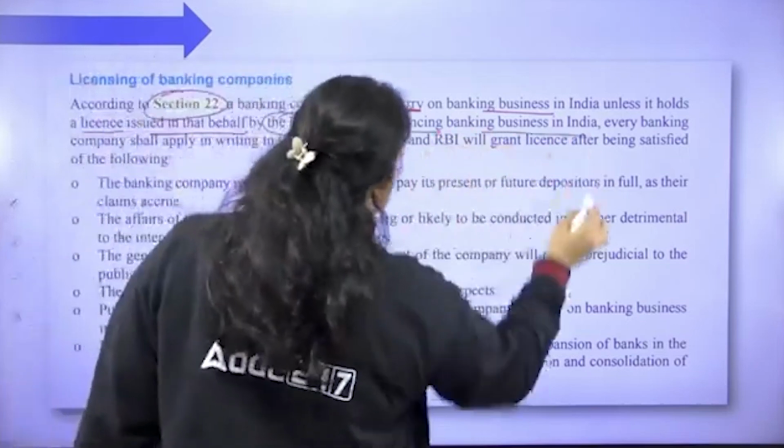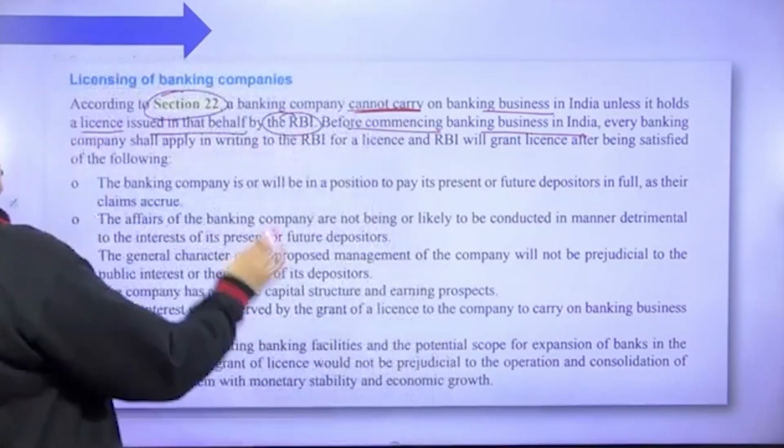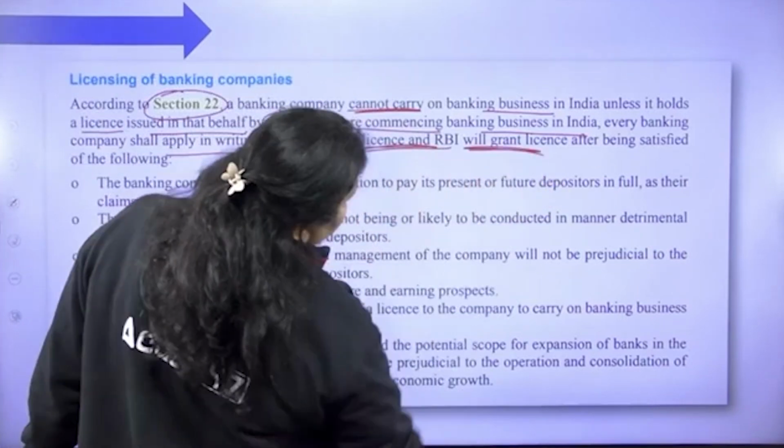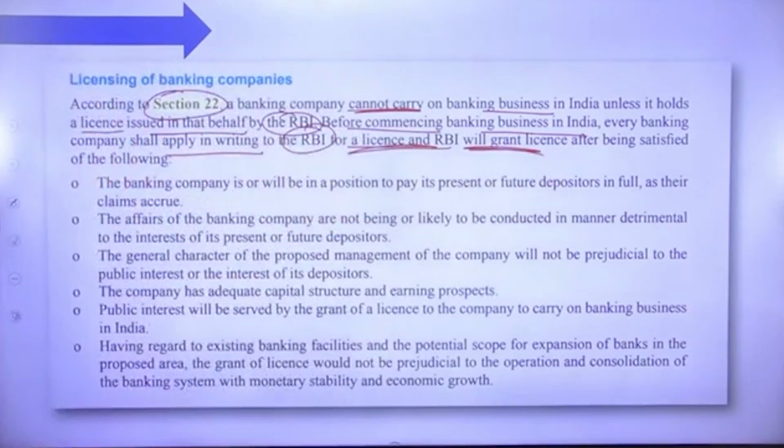Before commencing banking business in India, every banking company shall apply in writing to the RBI for a license, and RBI will grant the license after being satisfied with all these conditions. If RBI is satisfied with all these conditions of a bank, then RBI will give the license to the particular company to start business in the country.